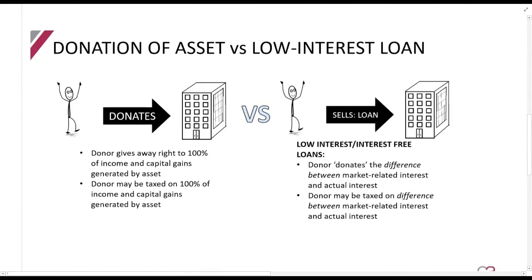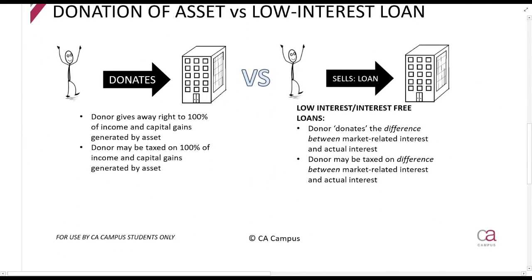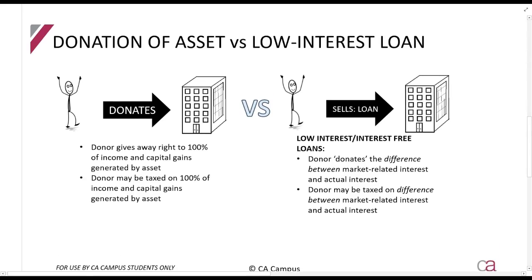Now, why is that important? Because it's important for you to understand the two different scenarios that we can see. So what I've got here, in both situations, is a person, Mr. or let's just say Mrs. X, who in this case donates an asset or sells an asset on a loan. So these are the two situations I'm just trying for you to see.